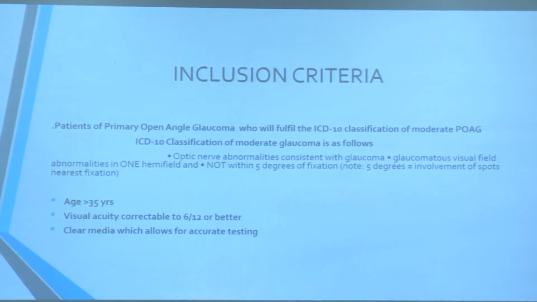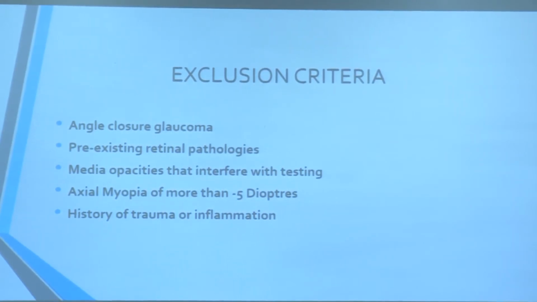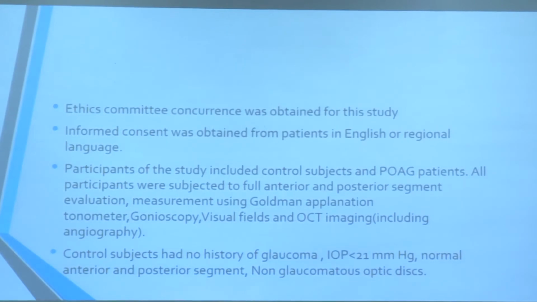Inclusion criteria were the open-angle glaucoma patients had to fulfill the criteria of ICD-10 classification of moderate POAG to be included in. Age has to be over 35 years, visual acuity correctable to 6/12 or better, clear media allowing accurate testing. Exclusion was angle closure glaucoma, pre-existing retinal pathologies, media opacities, axial myopia of more than 5 diopters, history of trauma or inflammation. Ethics committee concurrence was obtained, informed consent was obtained for all of these patients.